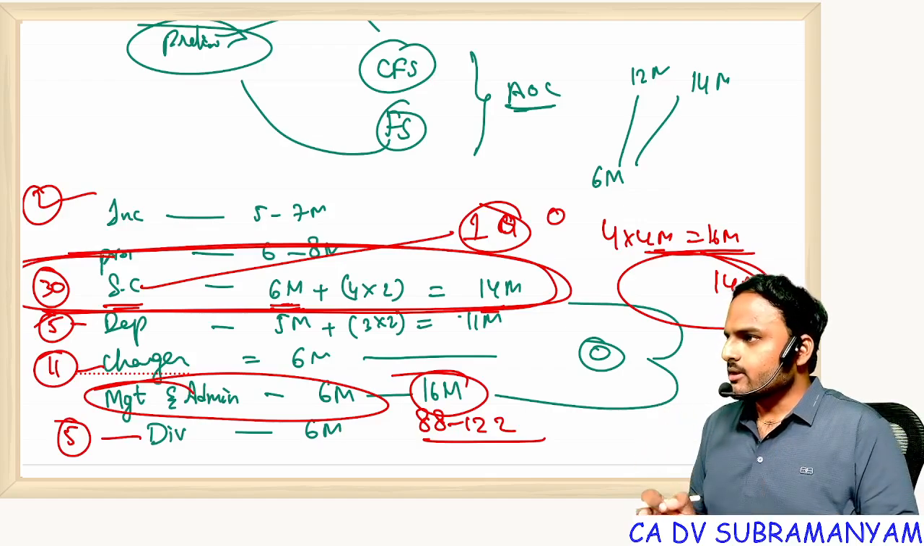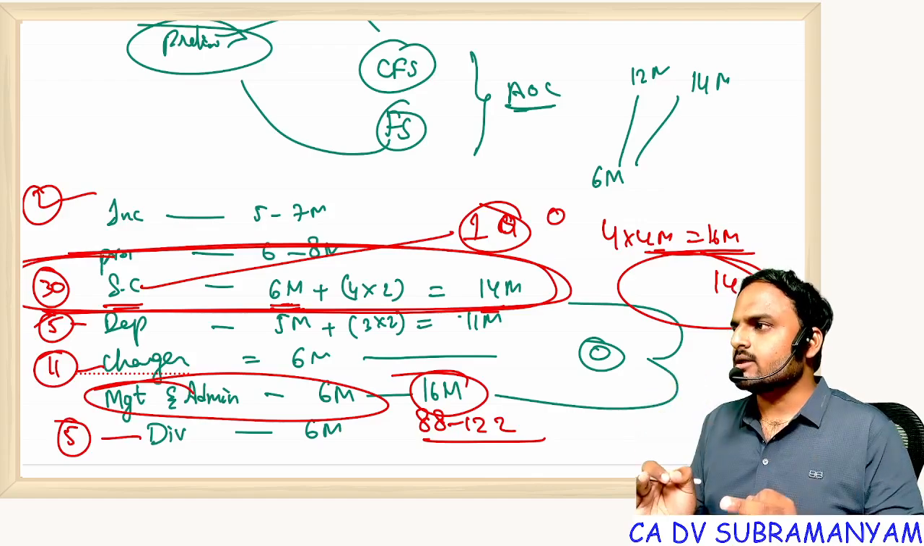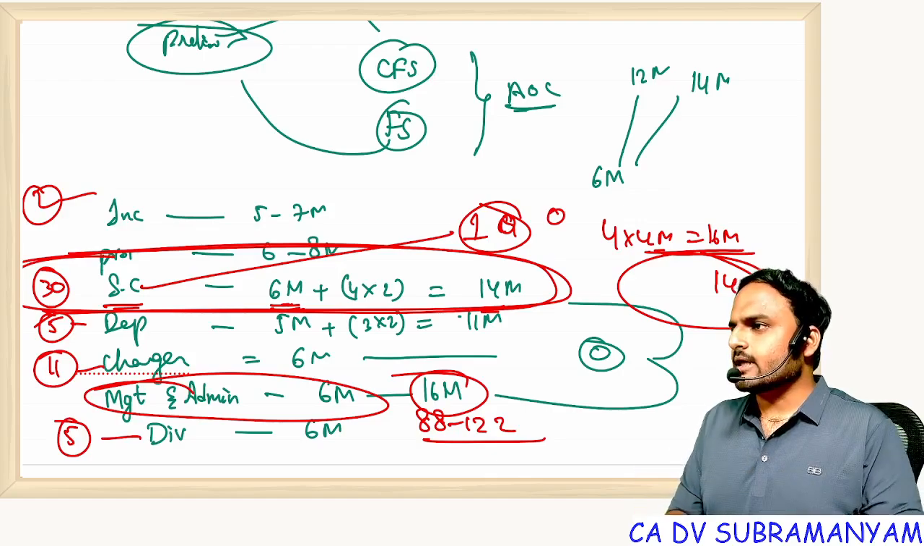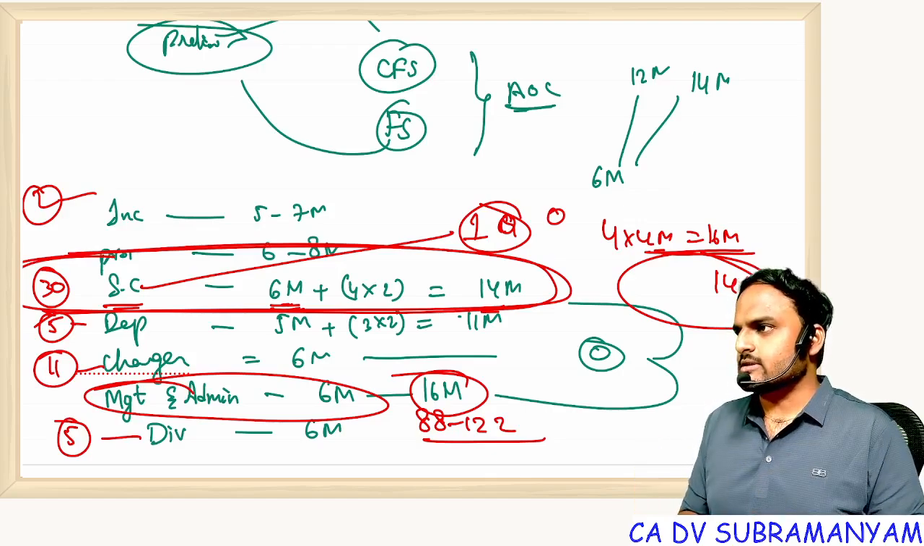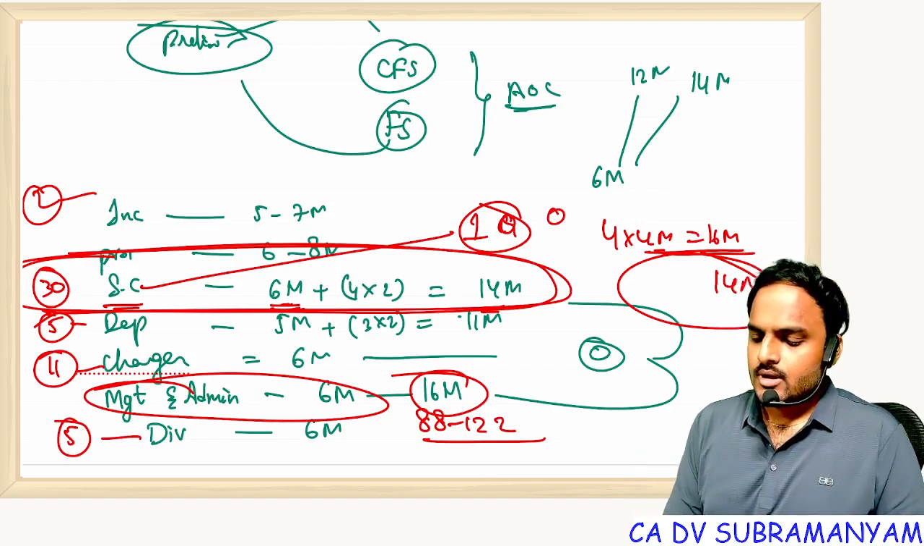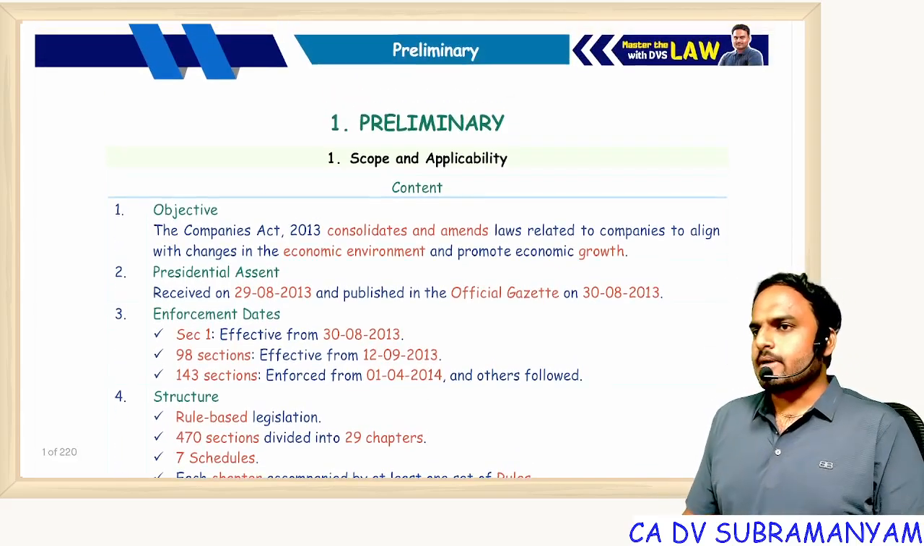Are you getting my point? First, for every work, planning is very important. In planning, if you don't consider these kind of inputs, definitely in implementation you find difficulty. Okay, fine. Now I'll start with chapter preliminary.